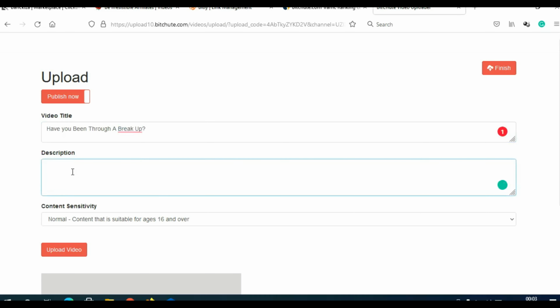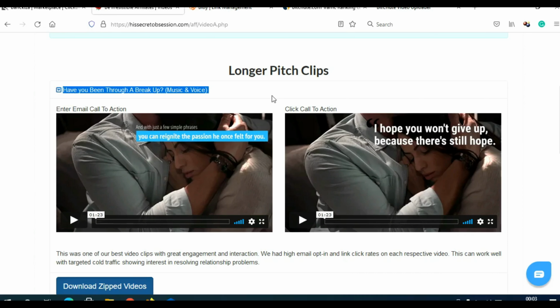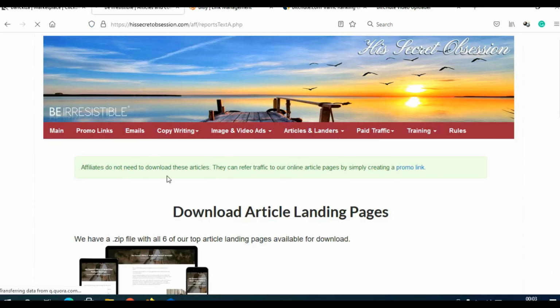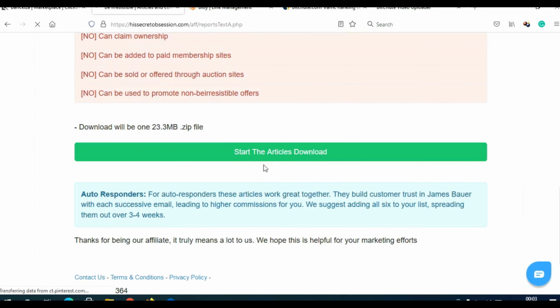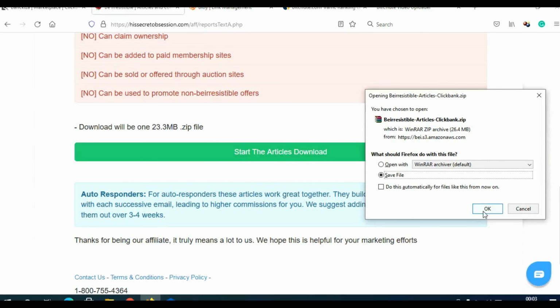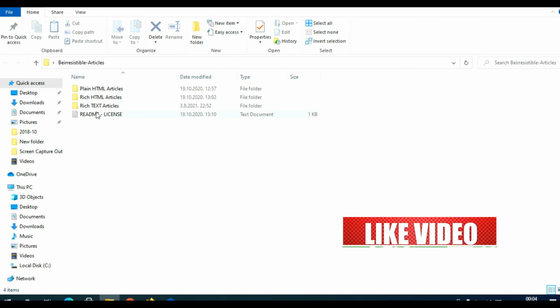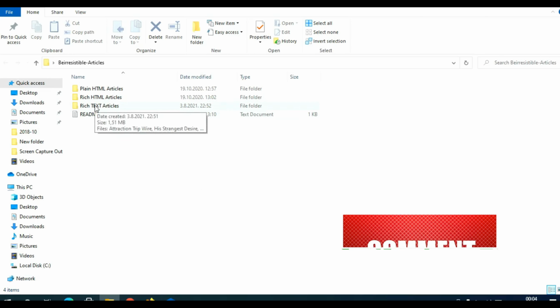And now I need to add a description, and for the description you can actually go on their affiliate tools page. You can click here on articles and landers, click here on article landing pages, and click here, scroll here and click start article download. And then click here OK, and you will save a zipped file on your desktop. Now I already extracted that file, so all I have to do is just click here on rich text articles.